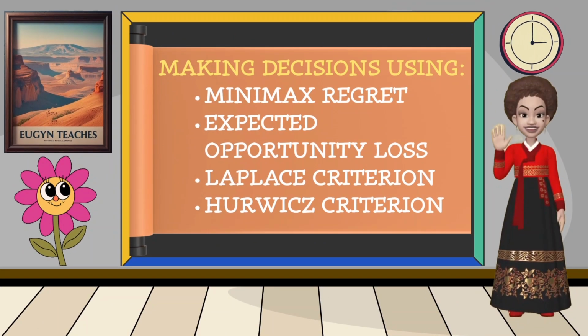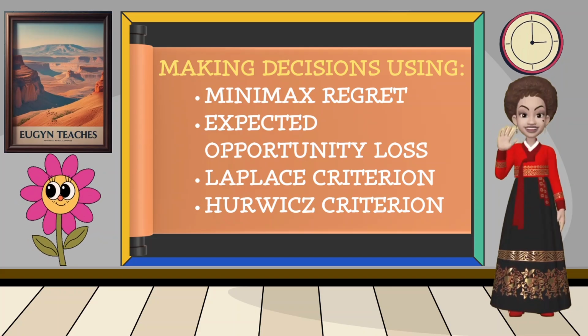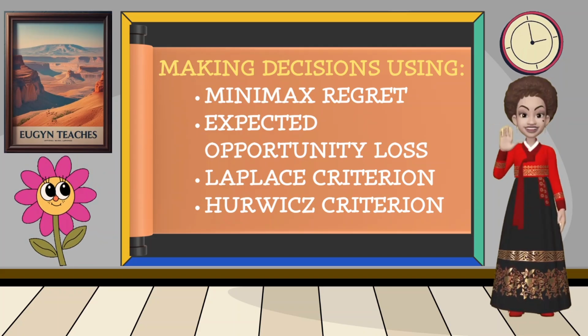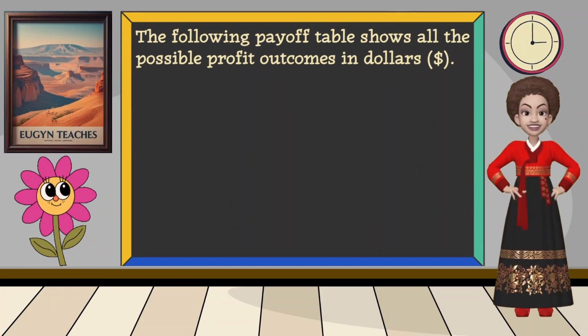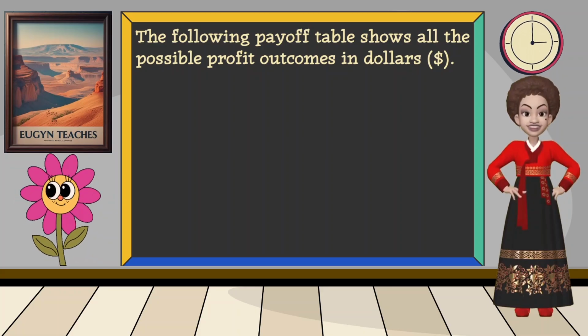In this video, I will take you through how to make decisions using Minimax Regret, expected opportunity loss, Laplace Criterion, and Hurwicz Criterion. The following payoff table shows all the possible profit outcomes in dollars.